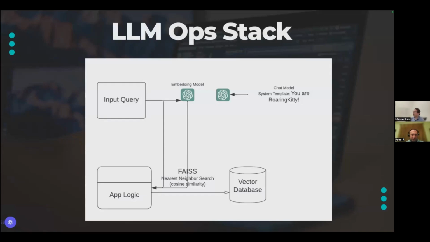High level diagram of more or less where we're going. So we've got a user input query that goes to an embedding model, and we're going to retrieve some similar documents from our vector database. Now we're using Llama Index. A lot of this stuff is kind of hidden under the hood for us, but this is what it's doing. And then in addition, we have our chat model that we can prompt with a system template, something like "you are RoaringKitty, this is who RoaringKitty is," and speak in their mannerisms.